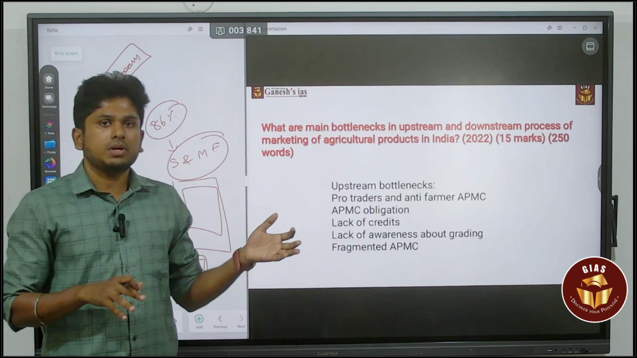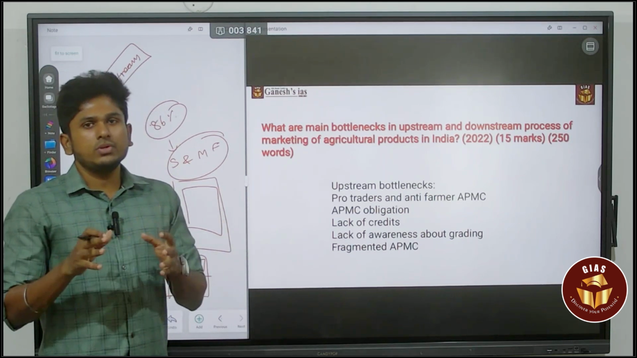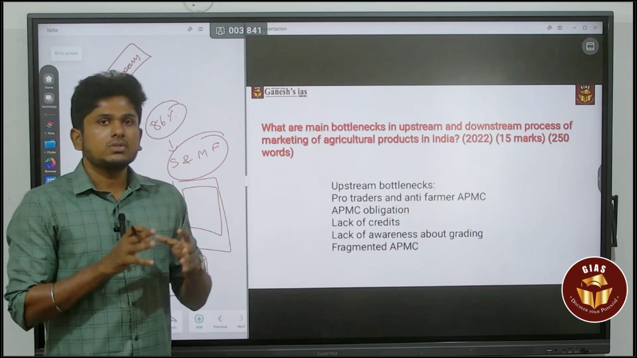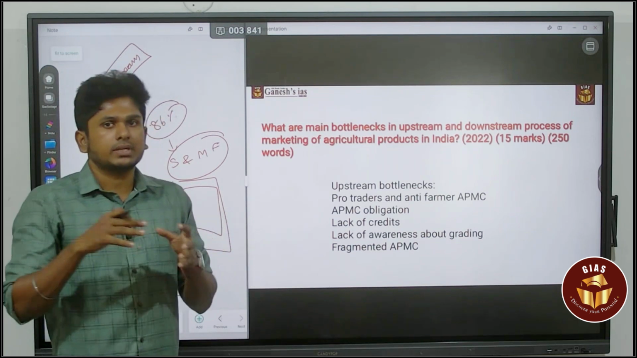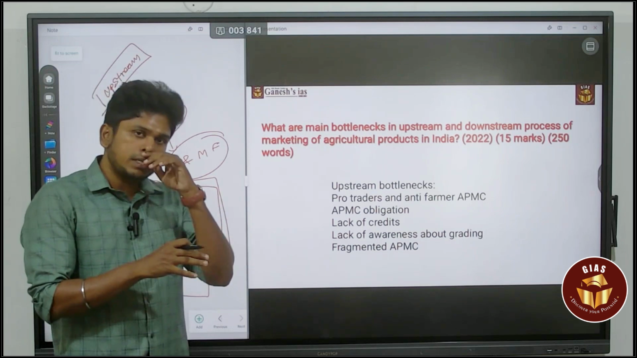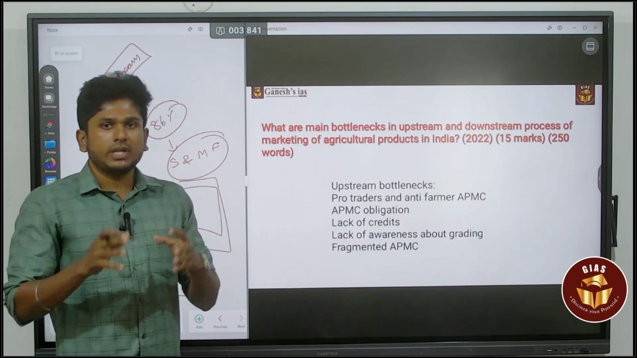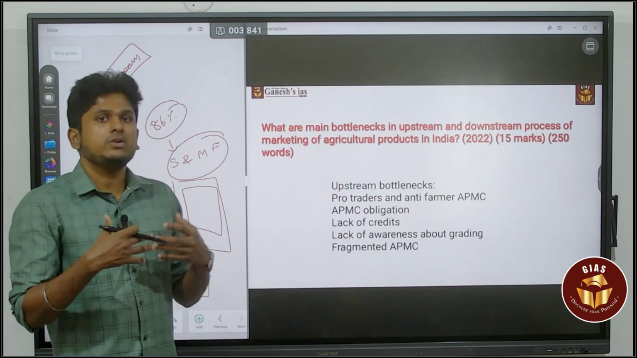If it is a 10 mark, it is not the issue. But it is a 15 mark, so try to give certain suggestions. That is more important. Even though the question is not expecting that, it is better to give certain suggestions. Or else, mention what government measures have been taken to overcome this issue. That is more important. Please try to do that.